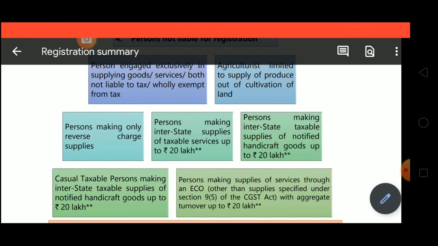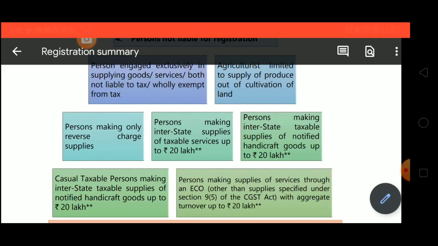Next one is person making interstate supplies of taxable services up to 20 lakhs. You know why 20 lakhs? Because as we discussed earlier, 20 lakhs exemption is there in case of services. If it supplies interstate taxable supply of services up to 20 lakhs, then the person is not required to take the registration. Exemption is there for interstate taxable supply of services, not in case of goods. In case of goods, even if the limit is below 10 lakhs, then also you have to take the registration, compulsory registration.